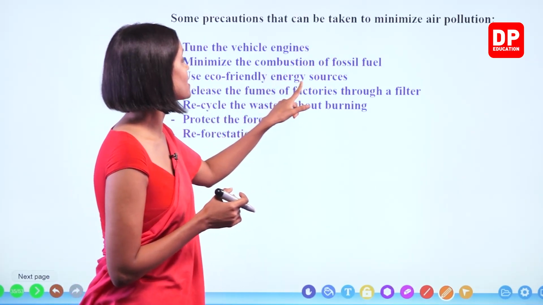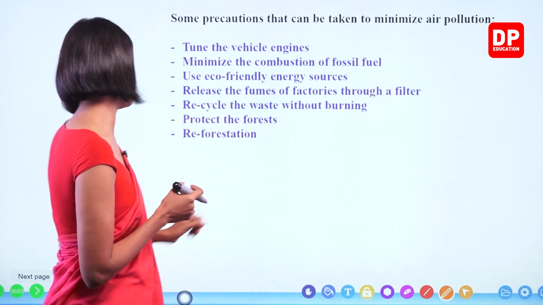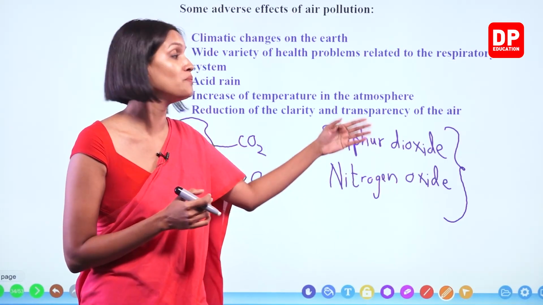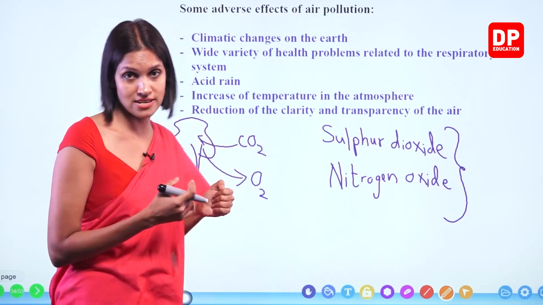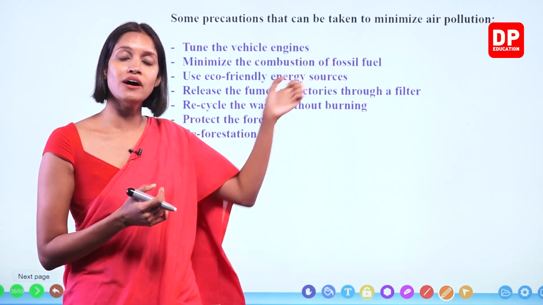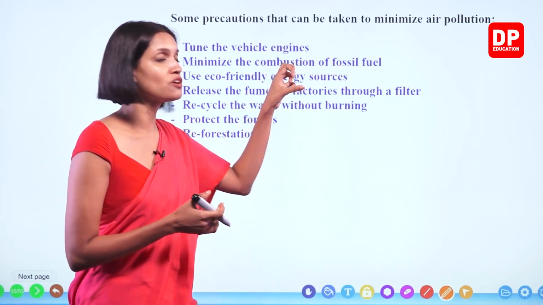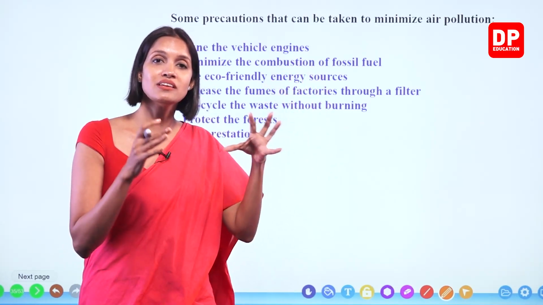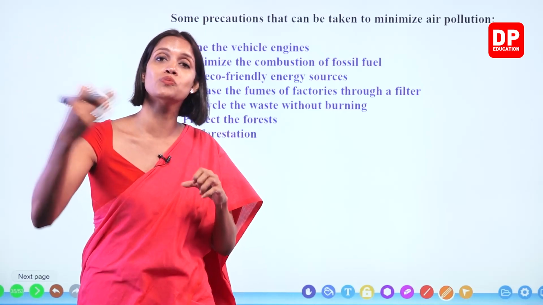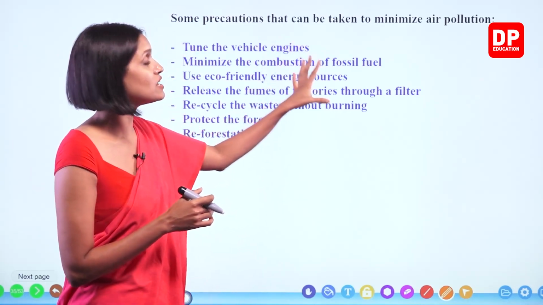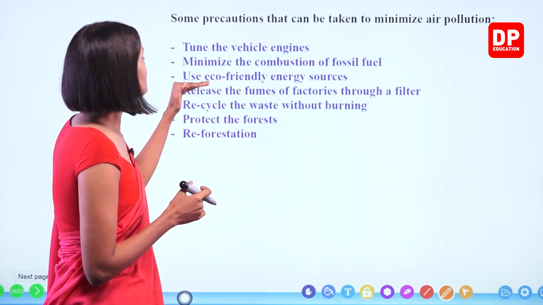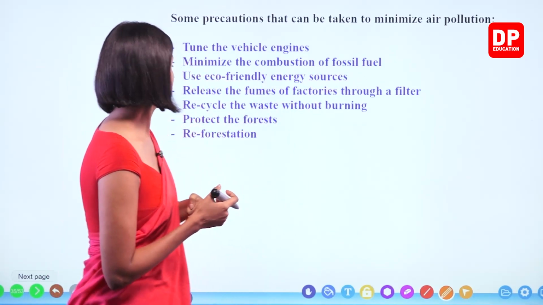Release the fumes of factories through a filter. So I earlier explained to you all, these sulfur dioxide and nitrogen oxide gases are basically released by factories. Okay, children? So without releasing them directly to the environment, using special types of filters, we can trap those harmful gases and release just the smoke to the environment without those harmful gases, right? Okay, so release the fumes of factories through a filter.